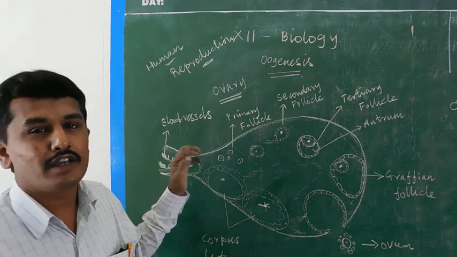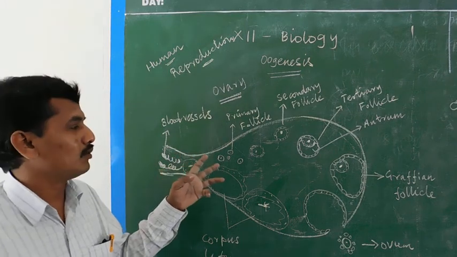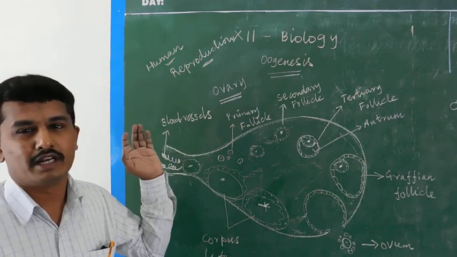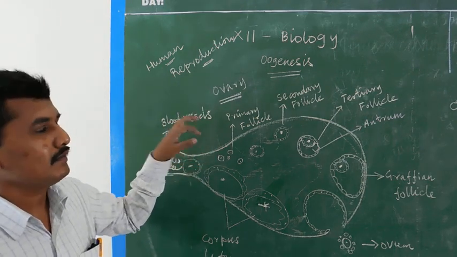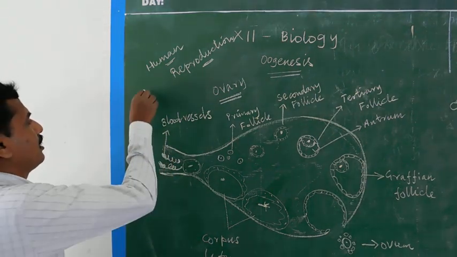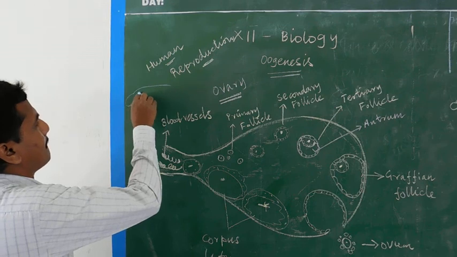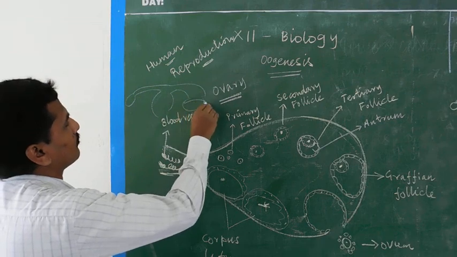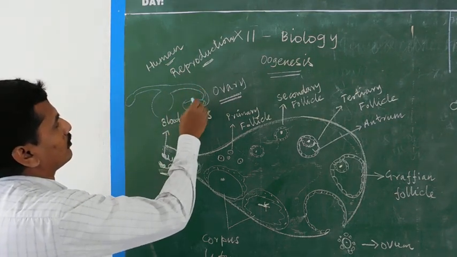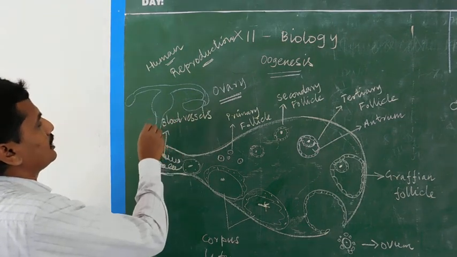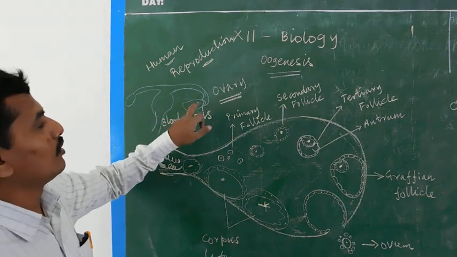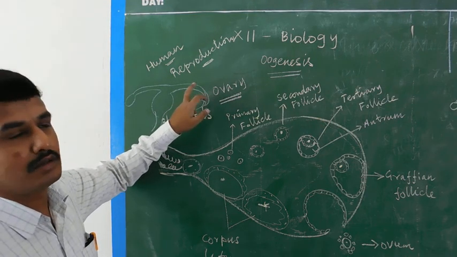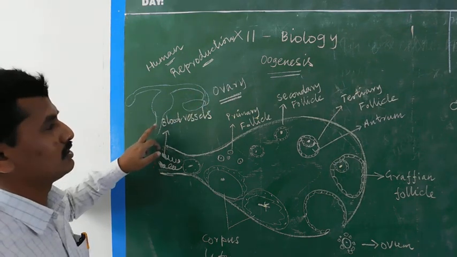Normally two ovaries are present in a female. Last class we dealt with the structure of the female reproductive system, so let me simply draw it. This is the ovary, which produces the ovum, and this is the oviduct, where the fimbriae, ampulla and isthmus are present. That is the uterus, and the cervix and vagina are present.